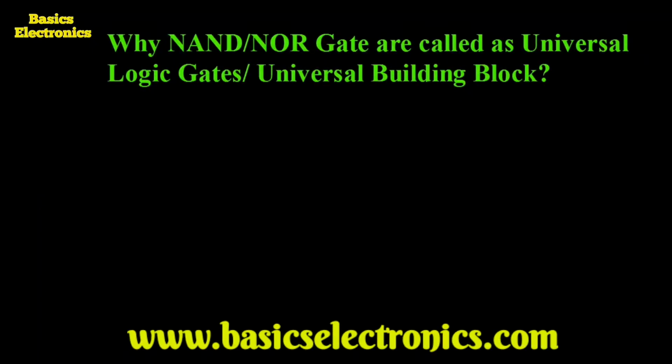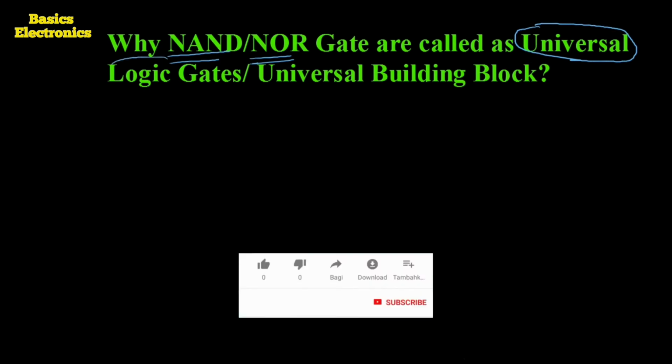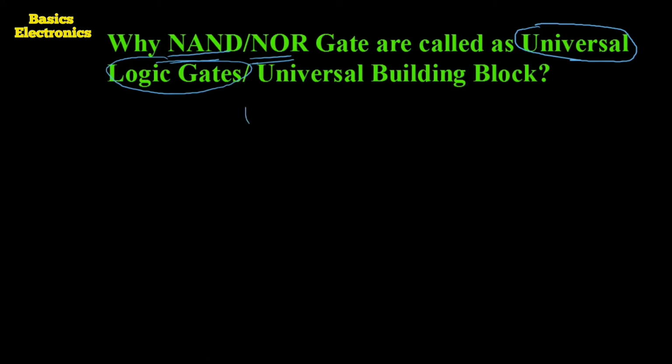Hello everyone. Today we are going to see why the NAND gate and the NOR gate are called universal logic gates, or universal building blocks, UBB.